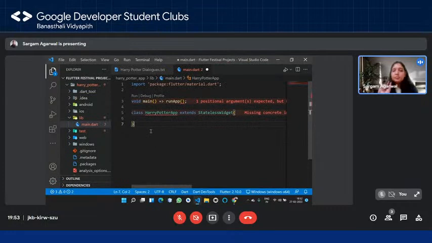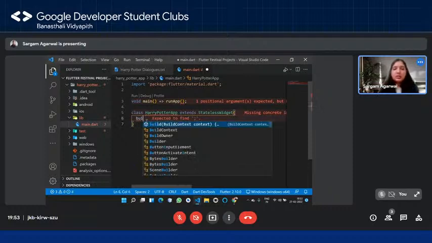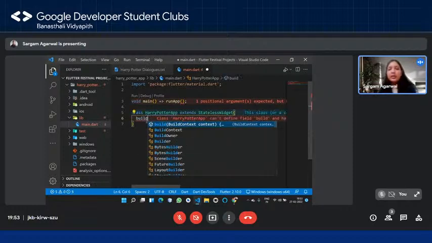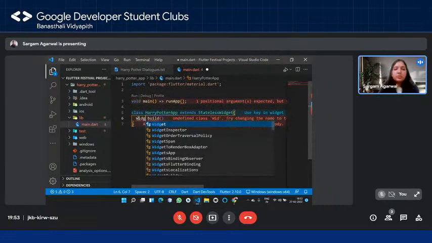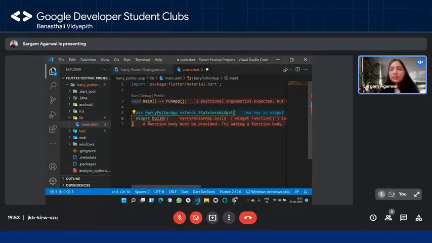basically has this one build method, okay? So as the name suggests, what does this build method do? This build method will build your widget that has to be rendered on screen, okay? So what I'm going to do is simply take the build method, right? And what is this going to return? We know that it returns a widget, right? So I'm simply going to return the widget, and I'm just going to surround it with the curly braces, right?